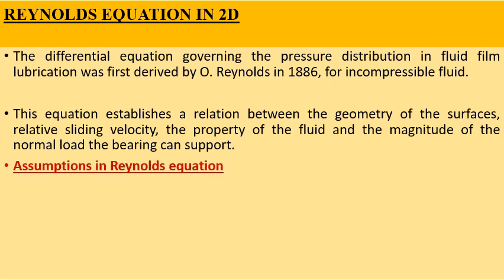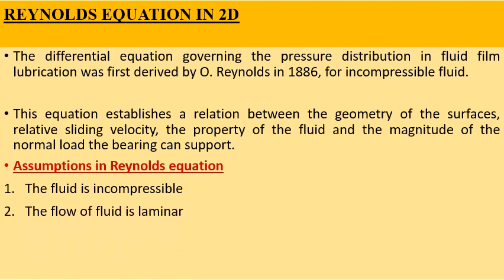So there are many assumptions which we need to make before going to the actual derivation. So let us see what are all the assumptions. So first of all, the fluid or the lubricant is assumed to be incompressible, and the flow of the lubricant is assumed to be laminar.